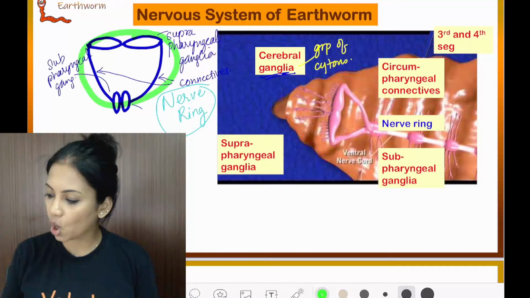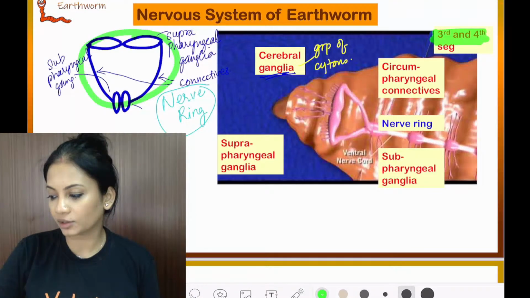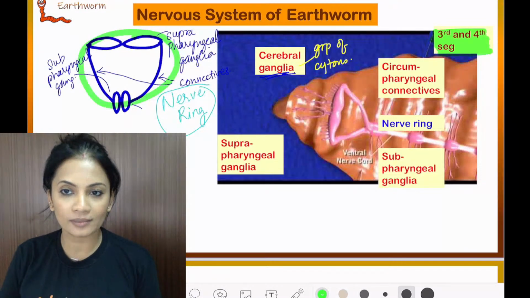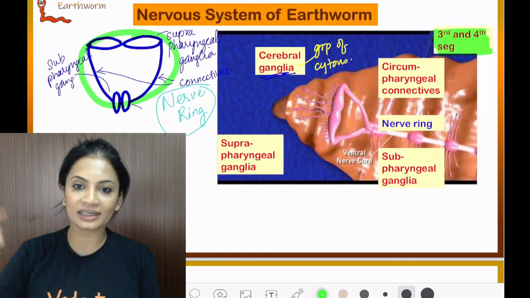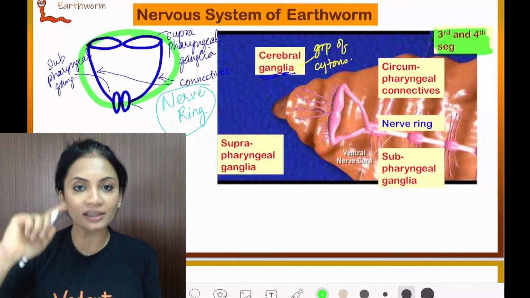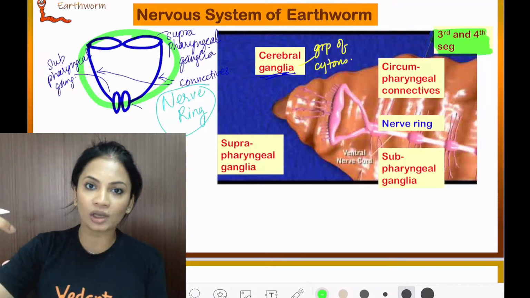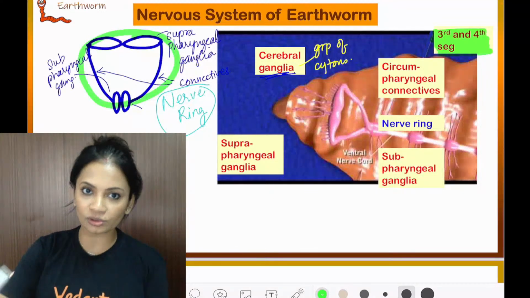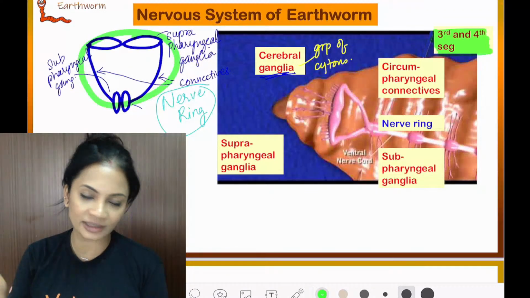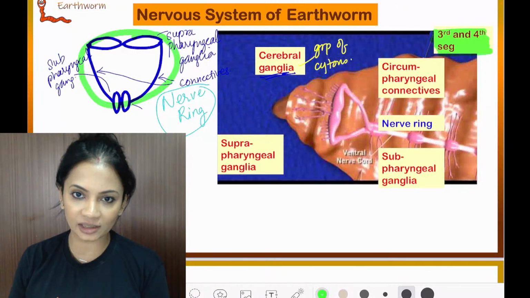And this is all present in segments number 3 and 4. Segments number 3 and 4 contain this nerve ring, and then the nerve ring will continue as a nerve cord through the ventral surface. Okay, through the ventral surface as a nerve cord. Is this clear?